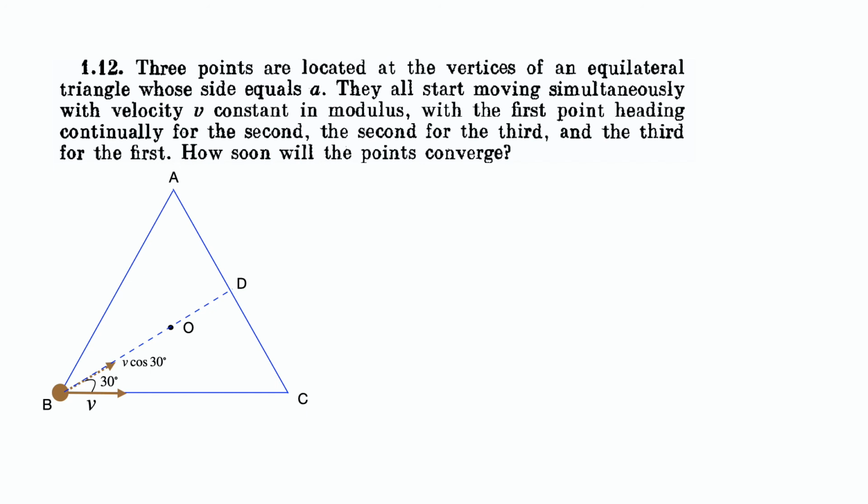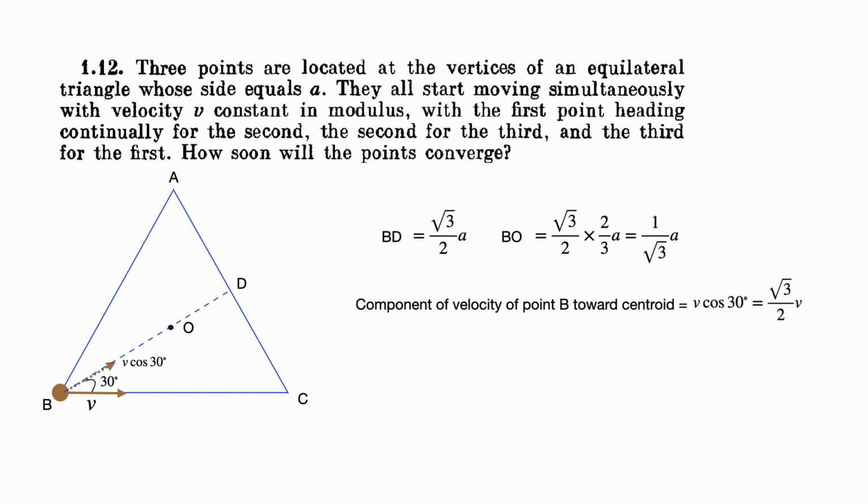From geometry, we know that BD is equal to root 3 by 2 A, and that point O divides BD in the ratio 2:1. Therefore, BO would be equal to A by root 3. Also, the component of velocity of B in the direction of BO is V cos 30 degrees, or root 3V by 2. Therefore, the time taken by point B to reach the centroid would be A by root 3 divided by root 3V by 2, or 2A by 3V. So the points would converge after time 2A by 3V.